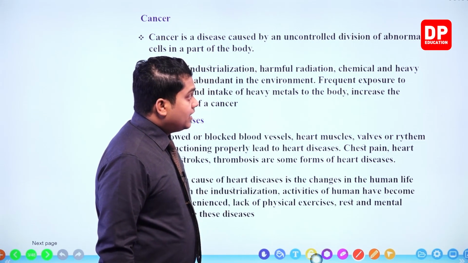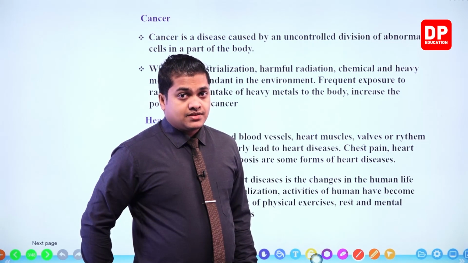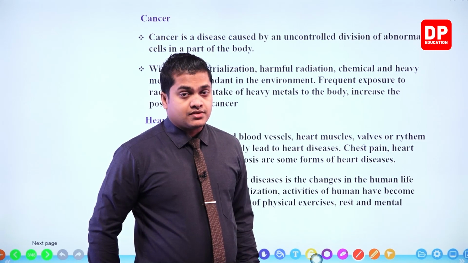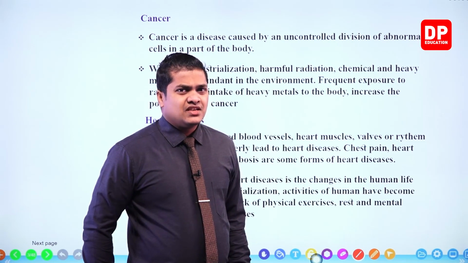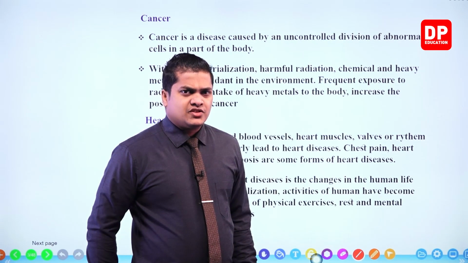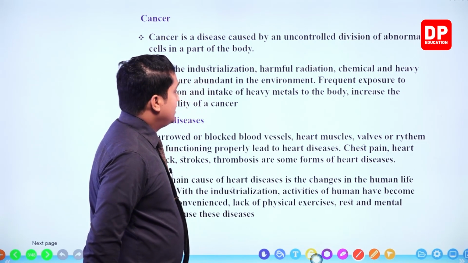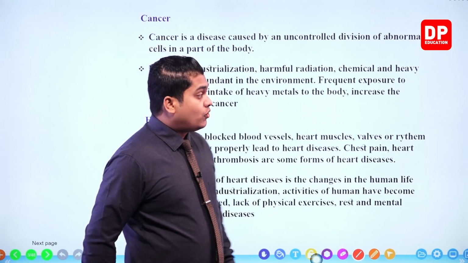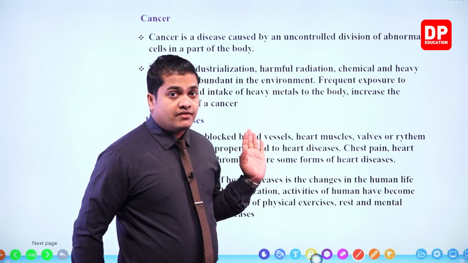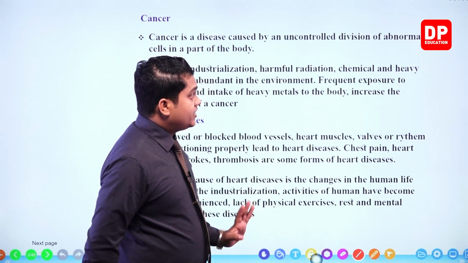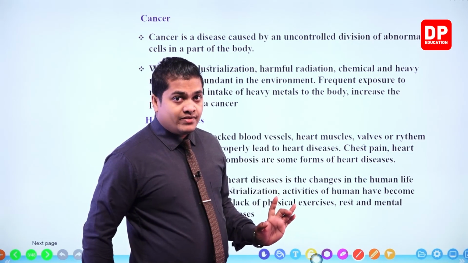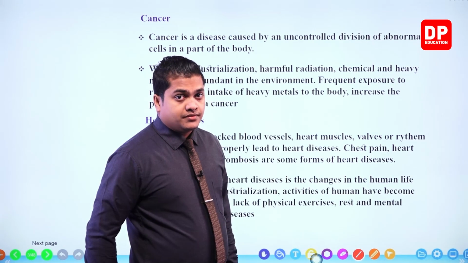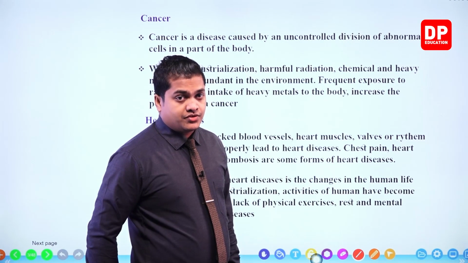Then because of different kinds of artificial chemical substances, like we have discussed, agrochemicals, pesticides and so on. Then the other thing is heavy metals. So all of these things are now abundant in our environment. Harmful radiation, harmful chemicals, harmful heavy metals, all of these things are now abundant in our environment. Okay, because of the industrialization.